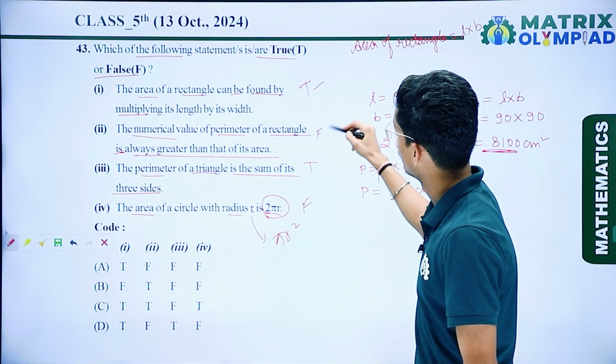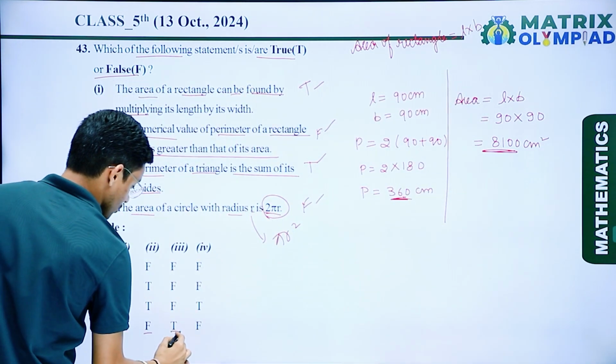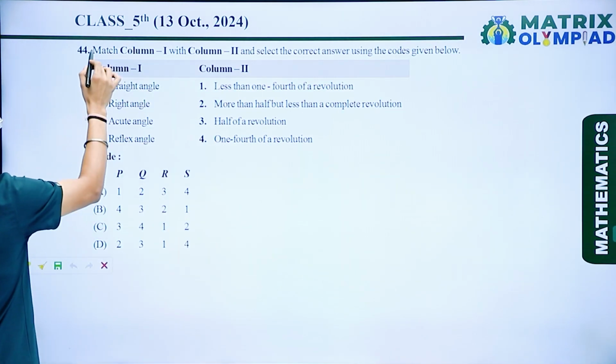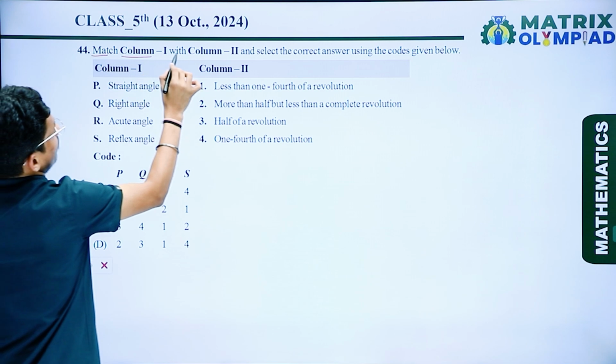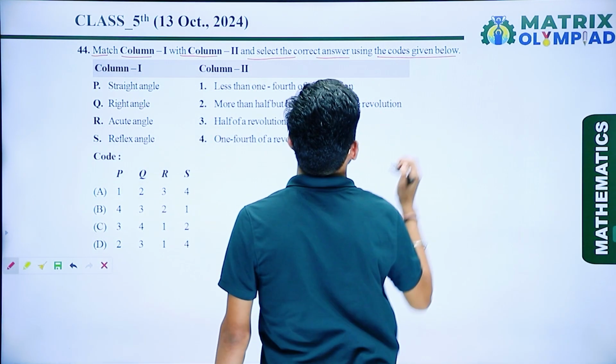So true, false, true, false. So here option number D is the correct answer. So now if I talk about the next question, match column 1 with column 2 and select the correct answer using the code given below.